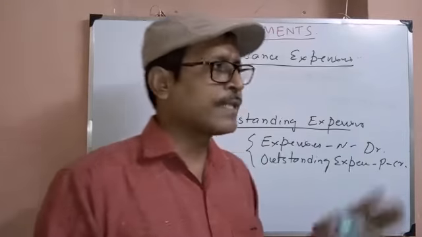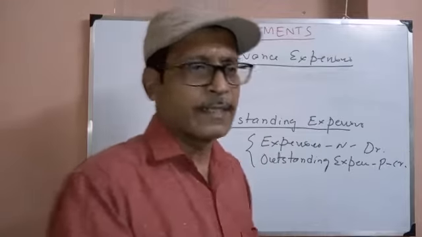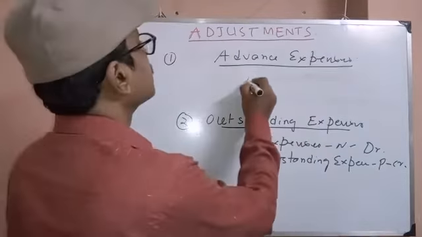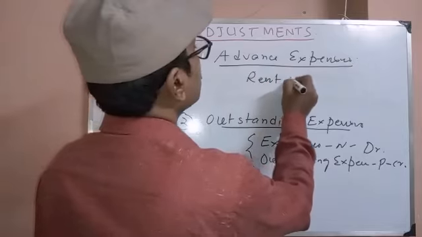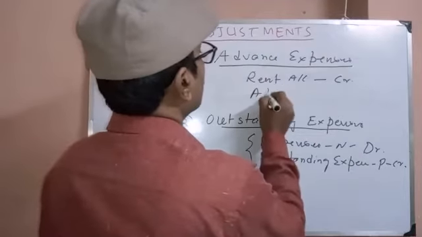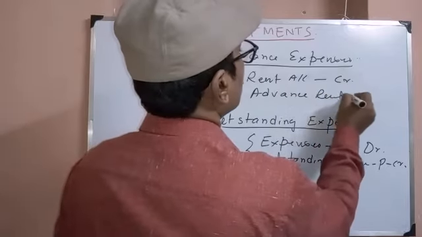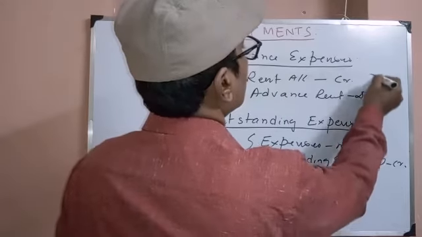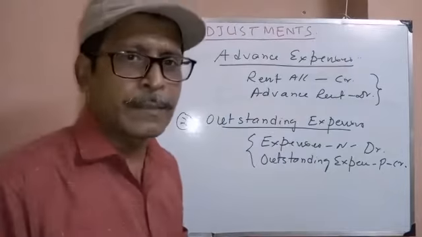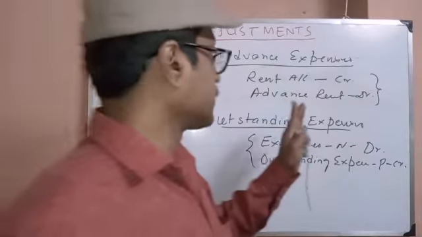We can see the advance rent on the debit side. If we want to reduce it, we should credit it. Rent account credit. Advance debit. Clear?